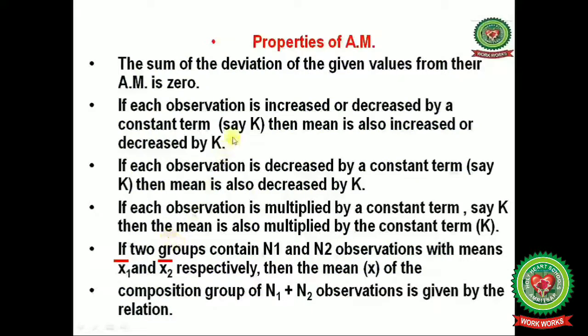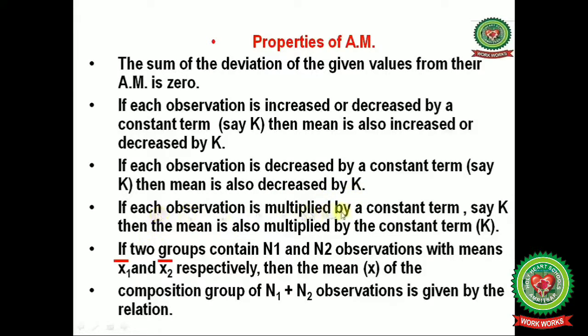Next, we will discuss the properties of arithmetic mean. First of all, the sum of the deviations of the given values from their arithmetic mean is 0. We will do it practically in the next slide. If each observation is increased or decreased by a constant term, say k, then the mean is also increased or decreased by the same value k.